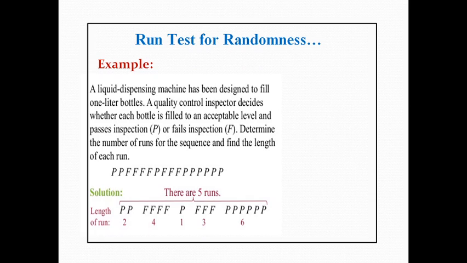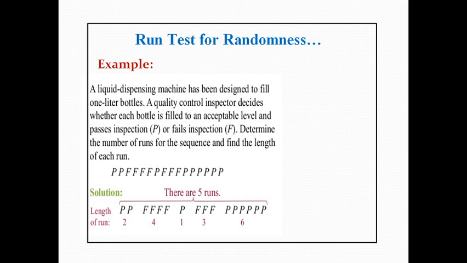We can see this in an example. Suppose we have a liquid dispensing machine, and we want to design it to fill 1 liter bottles. This machine is designed for filling 1 liter of liquid, not necessarily water, in each bottle. The quality control inspector decides that there is an acceptable level.